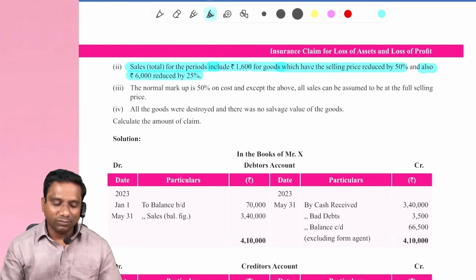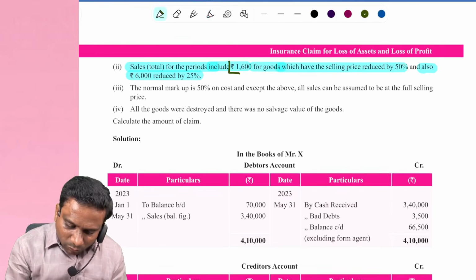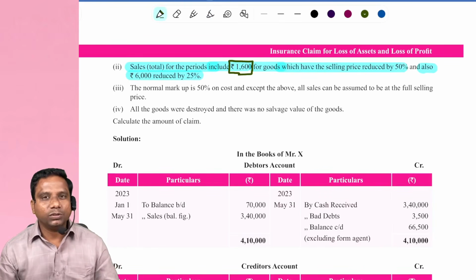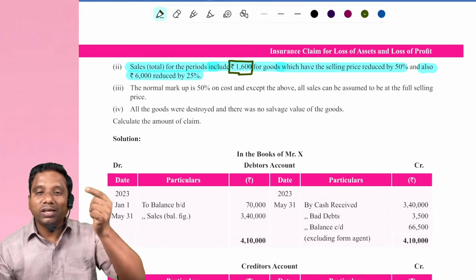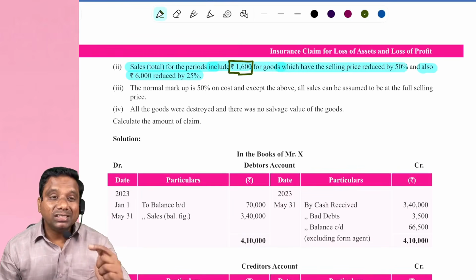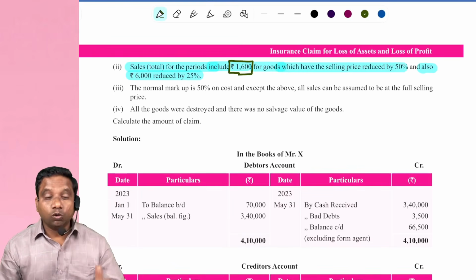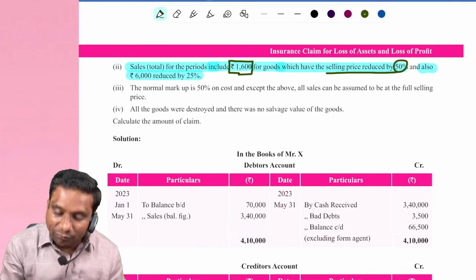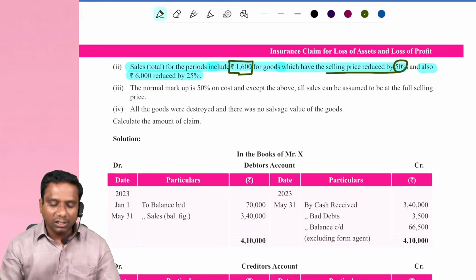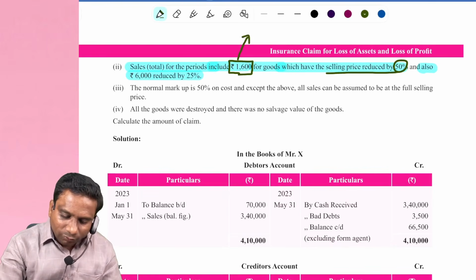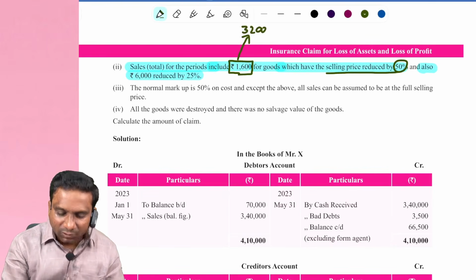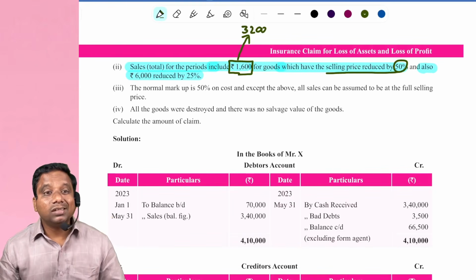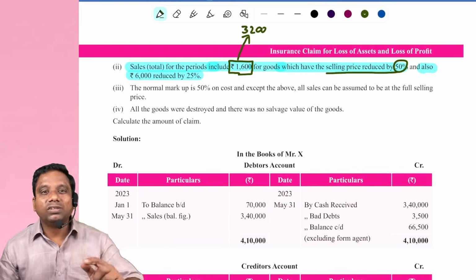What is the meaning of this? Actually, we sold goods for 1,600 rupees. But do you know the original selling price of these goods? The selling price was reduced by 50%. Means, can you tell me the original price of these goods? 3,200. The original price of these goods is 3,200, but we sold the goods for 1,600 rupees.